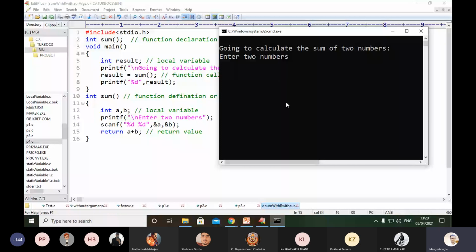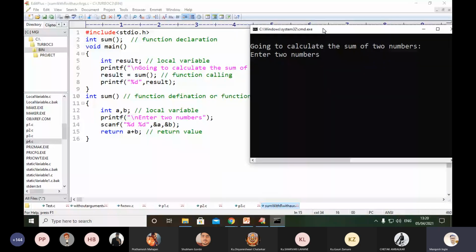Now during the execution, focus on line number 13, one message is there, and line number 6. These two lines will be executed first. Line number 6 is going to calculate the sum of two numbers, and then the compiler will ask you to enter any two numbers. Which kind of data are we providing here? Integer. Yes, integer type. The first value is 8, the second integer value is 2. So the addition must be 10, and you can see the result 10 on your screen.